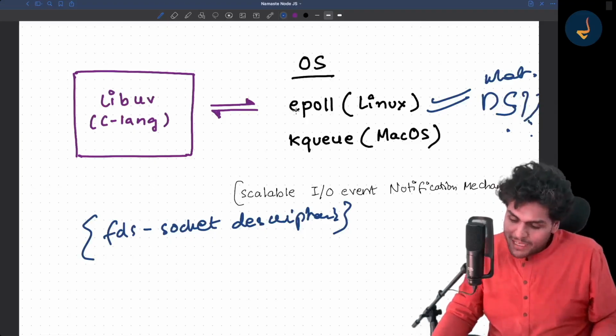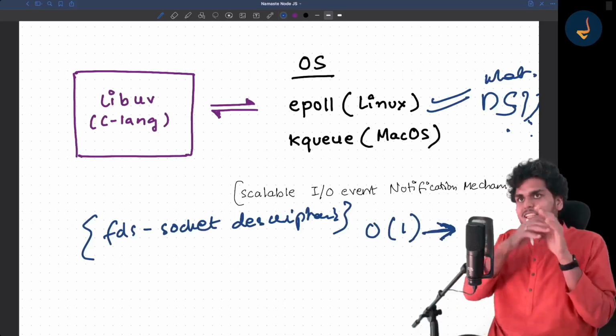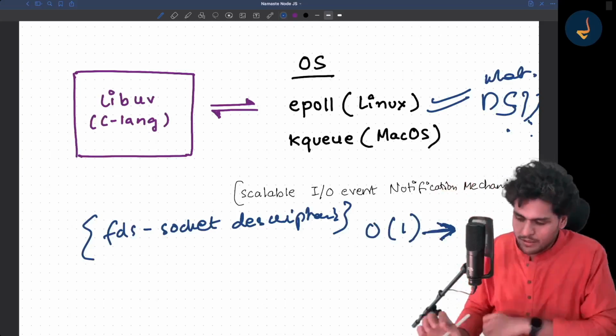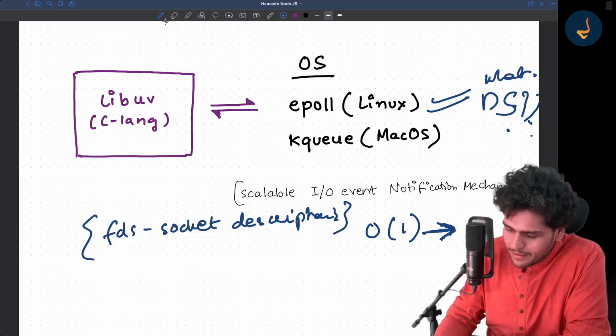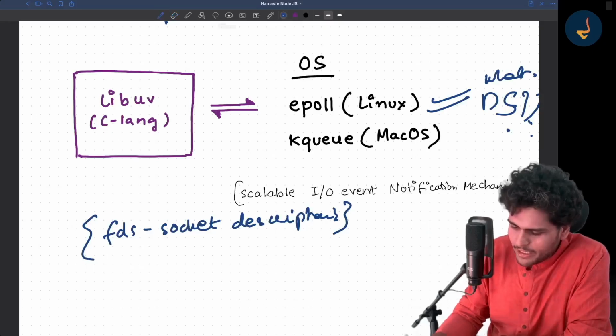You know what? The epoll mechanism just uses O(1) to find out. The complexity is O(1), because it does not have a thread-per-connection kind of model. No, it does not work like that. So I'm just telling you, but in your homework, take it down.